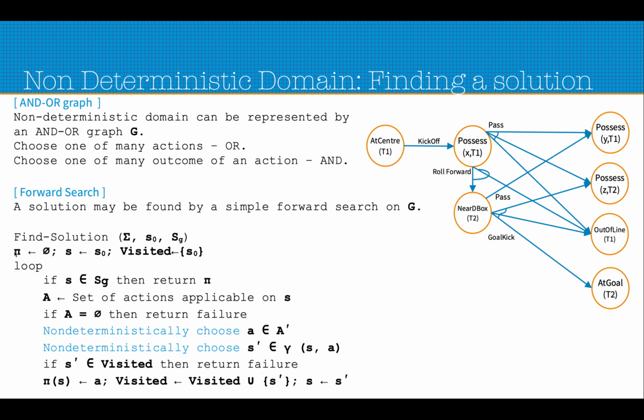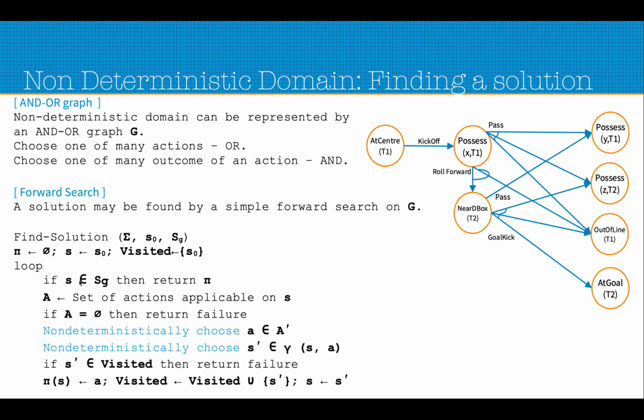We are trying to devise a policy so that the policy leads us from the start state to the given goal state. So we start with the policy being null, that is, there is nothing in the policy, and the start state S0 is the only state that we can start from, and only S0 is visited. So we are doing a simple forward search. We loop over each of the S's over SG, the goal state.